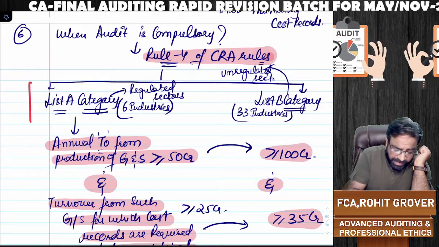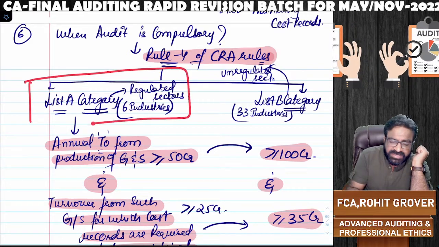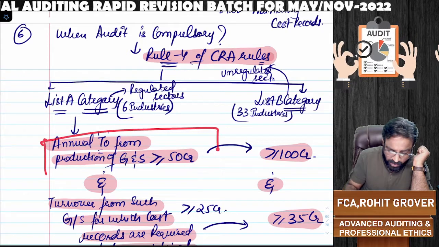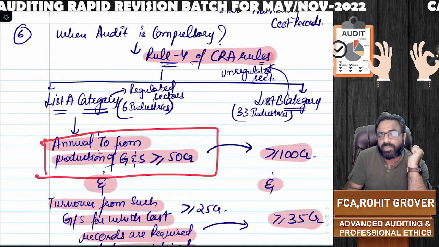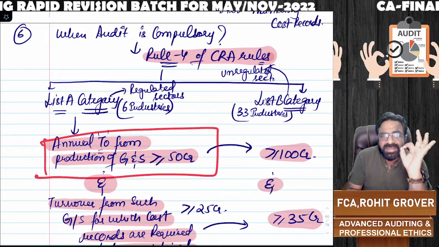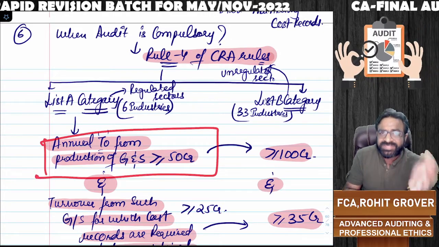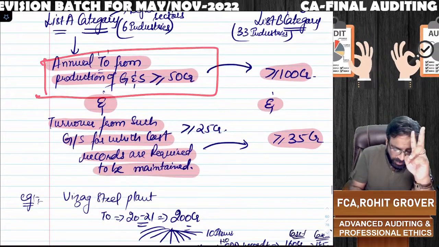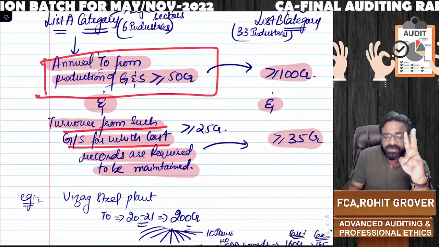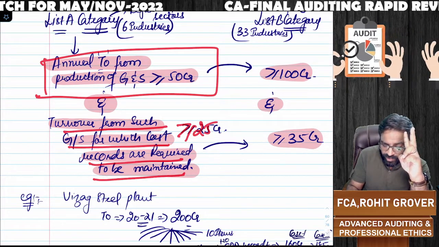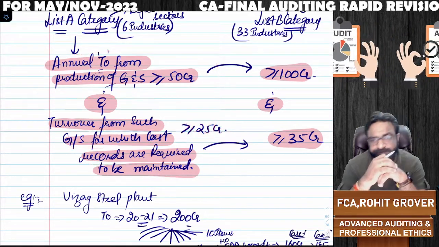If your company is falling under List A category and the annual turnover of that company from the production and manufacturing of goods and services is greater than or equal to 50 crores, and condition number 2, turnover from such goods and services for which cost records are required to be maintained is greater than or equal to 25 crores also.